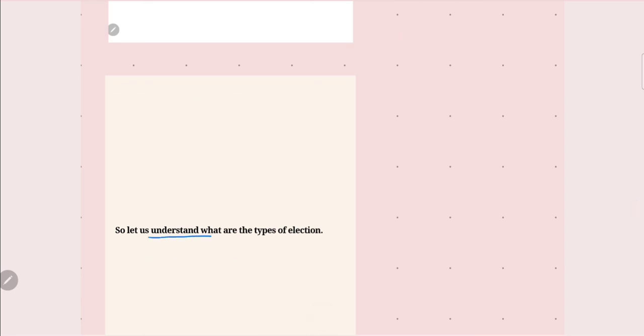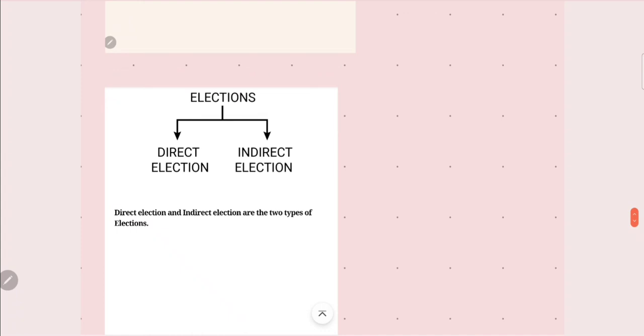So let's understand what types of elections there are. You need to understand different kinds of elections too. The elections are direct and indirect elections. Direct and indirect elections are the two types that India follows. Understood?